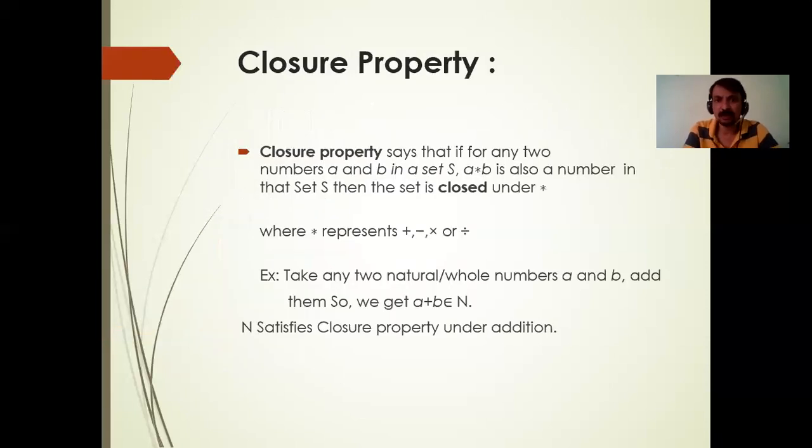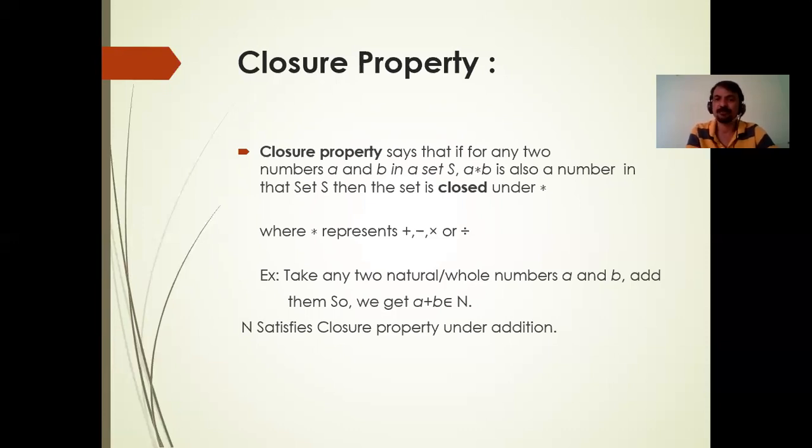What is closure property? So closure property is nothing but, for all a comma b belonging to some set, if a star b also belongs to that set, then we say that the set of elements is satisfying the closure property under the operation star. So operation star may represent addition, subtraction, multiplication or division. So if a comma b are any two elements which belong to the set, and a star b is also an element in that set, then we say the set is satisfying the closure property under this operation, right?